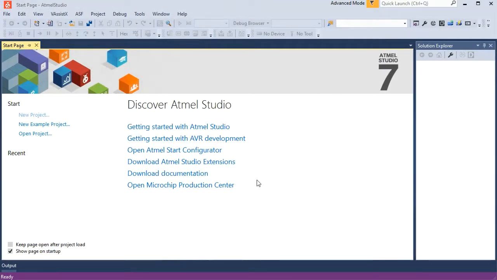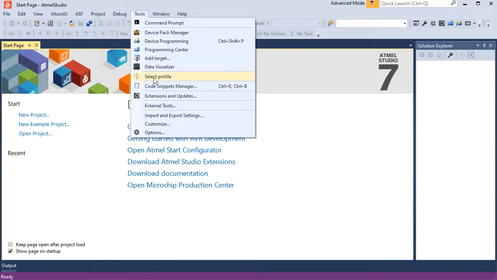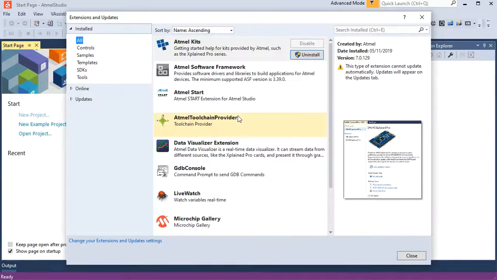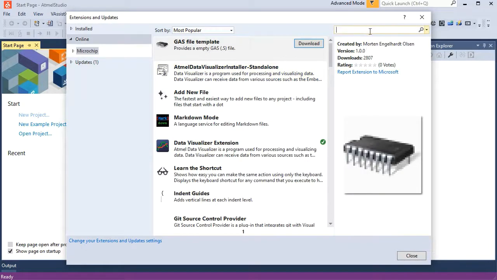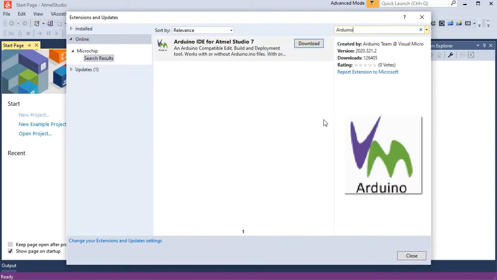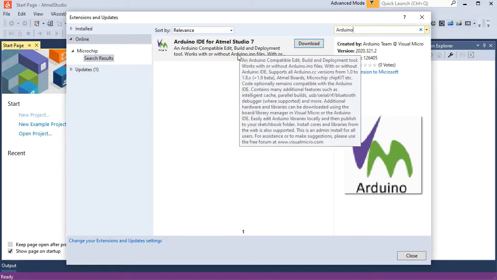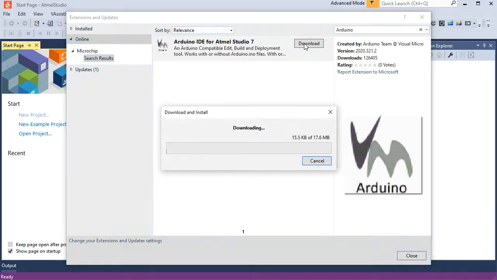So you get the startup page, and if we just go to extensions and updates on the tools menu, we can go to the online area, and if we just search for Arduino, we should find the Visual Micro extension. So if we just click download, and that'll download and prepare the installer.